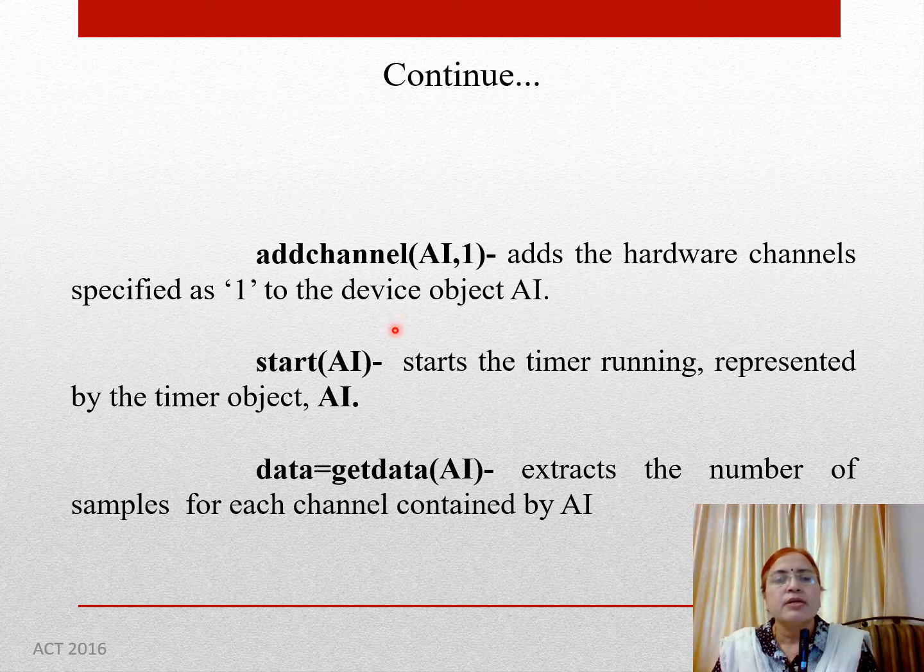So now the next command is the addchannel command. It adds the hardware channels, specified as 1, to the device object AI. start(AI) starts the timer running represented by the timer object AI, and the getdata command extracts the number of samples for each channel contained by AI. So this getdata command gives you the samples of the audio signal, whatever we have received from the analog input terminal.